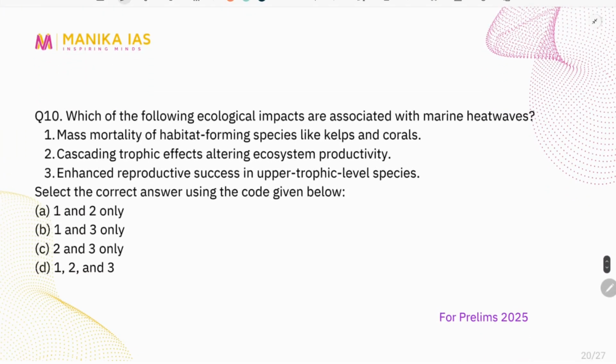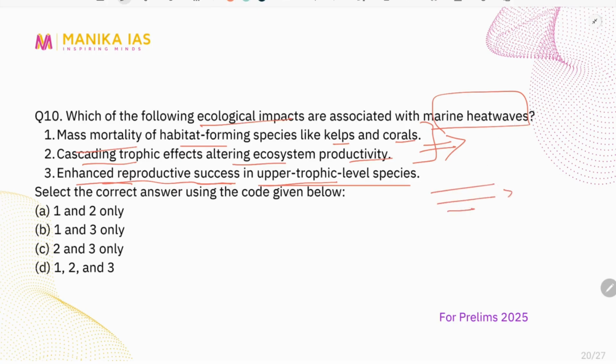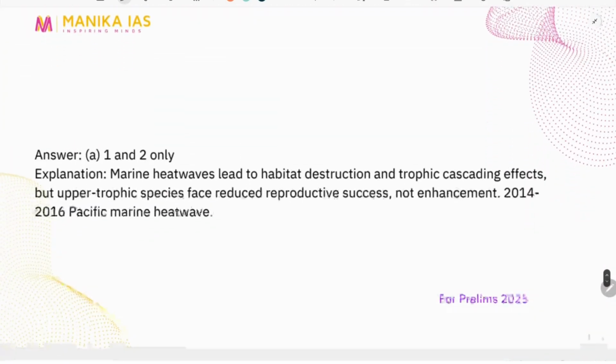The next question is, which of the following ecological impacts are associated with marine heat waves? Mass mortality of habitat forming species like kelps and corals, cascading trophic effects altering ecosystem productivity, enhanced reproductive success in upper trophic level species. See, it will not improve the reproductive success in upper trophic levels, because there are multiple trophic levels. If there is an issue in the lower trophic level, it will also impact the higher trophic level. So the third statement is wrong. First and second are correct. So option A is the correct answer.